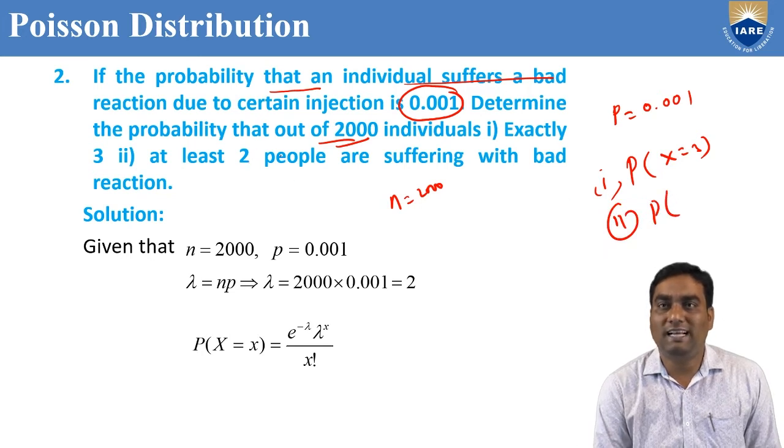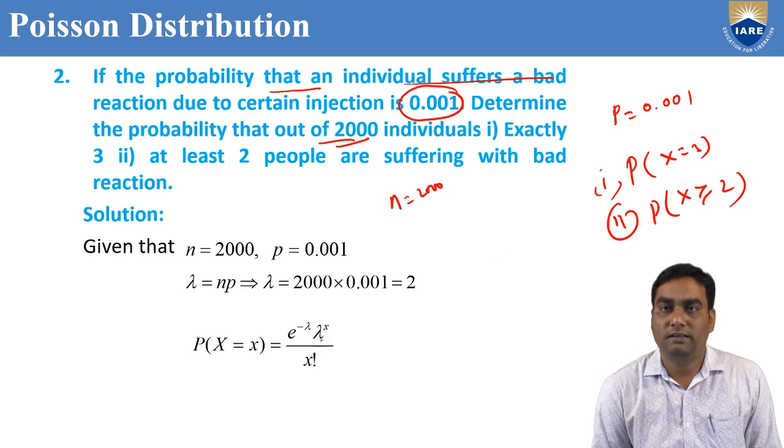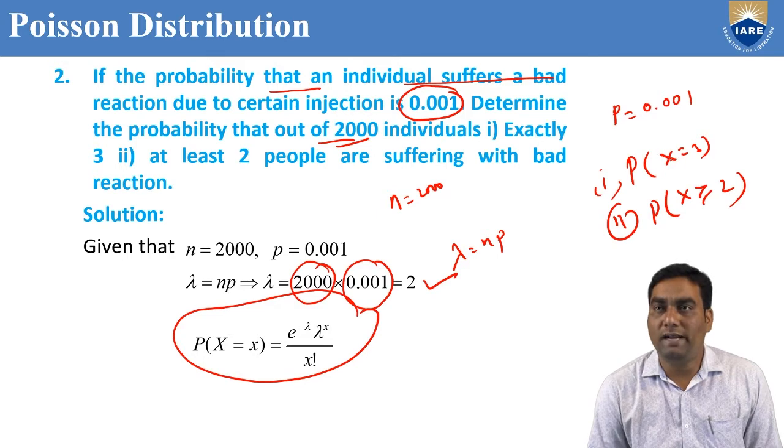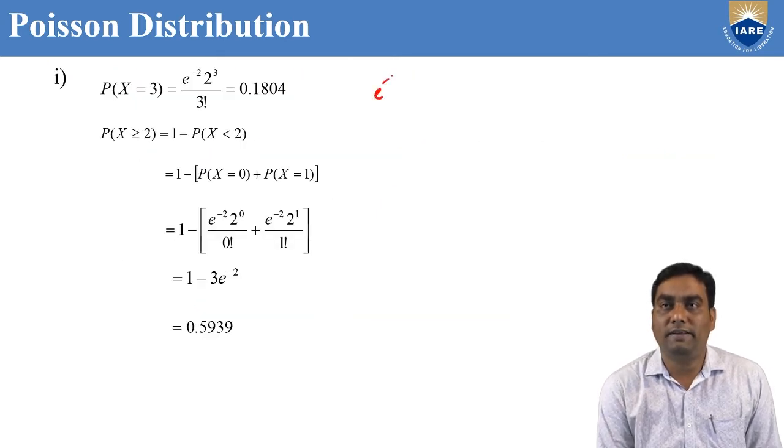Second sub question, at least 2, X greater than or equal to 2, we should find out. But in Poisson distribution formula, lambda value is required. Lambda equal to NP. N is given 2000, P is given 0.001. So lambda we can get 2. So to find P of x equal to 3, e power minus lambda, where lambda equal to 2, lambda power x 3 by 3 factorial.